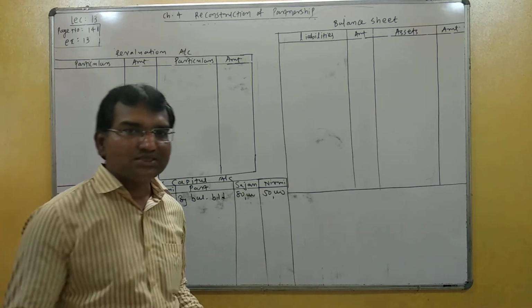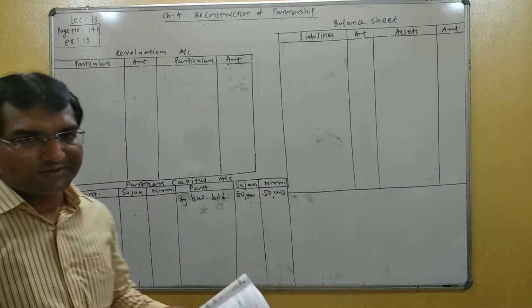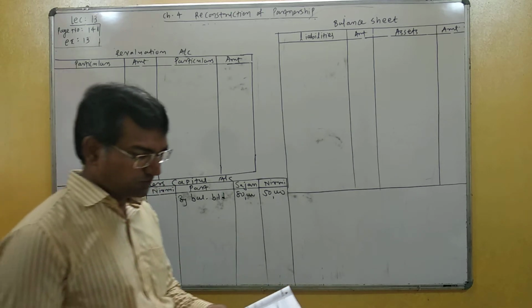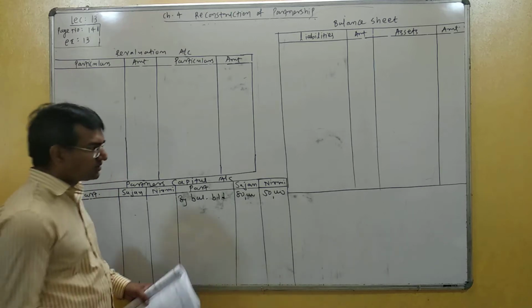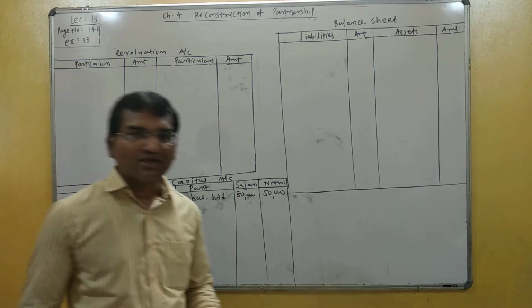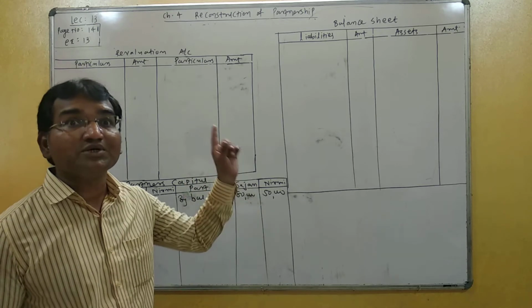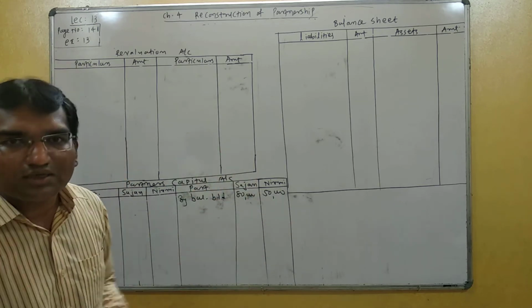Then after, consider the reserve and accumulated profit. Two reserves are given here, general reserve and profit and loss account. First of all, general reserve has a credit balance, and as per our previous lecture, the journal entry is general reserve account debit to partner capital account.